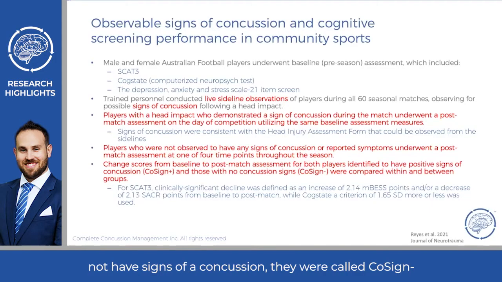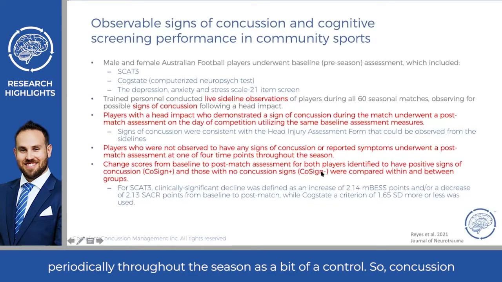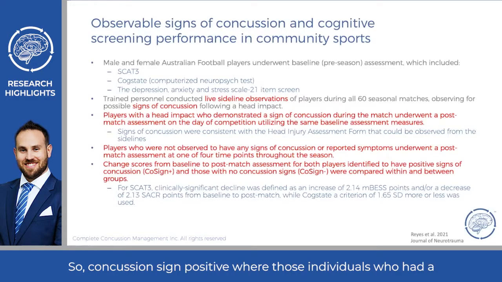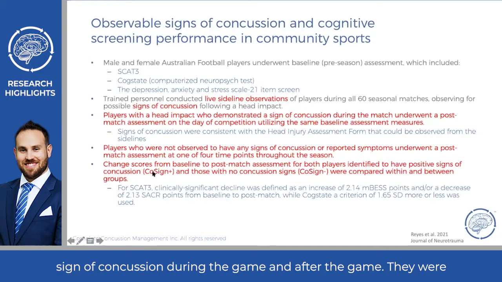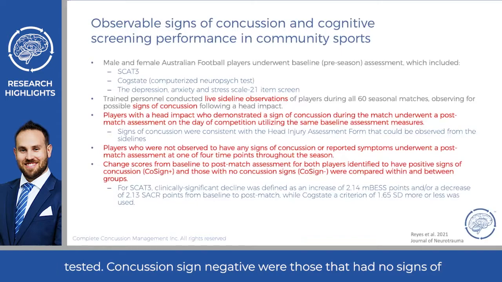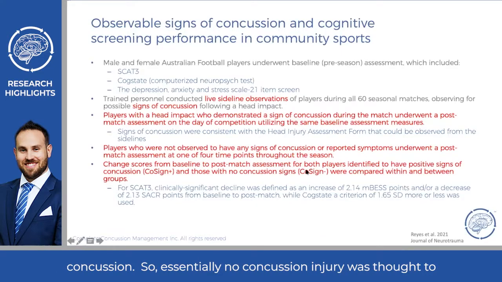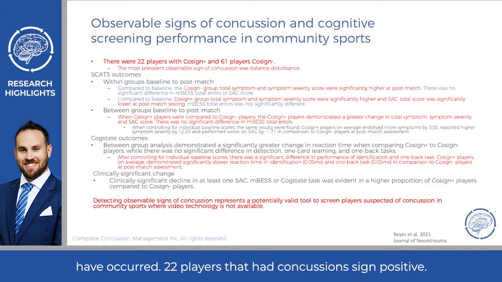Those that did not have signs of a concussion were called COSIGN negative, concussion sign negative. They were tested periodically throughout the season, kind of as a bit of a control. All right. So concussion sign positive were those individuals who had a sign of concussion during the game, and after the game they were tested. Concussion sign negative were those that had no signs of concussion. So essentially, no concussion injury was thought to have occurred.